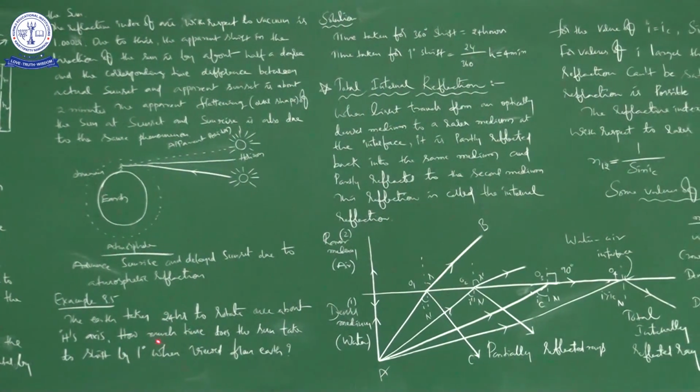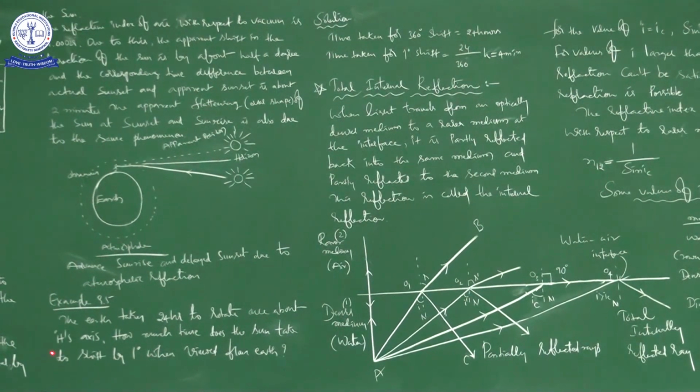How much time does the sun take to shift by 1 degree when viewed from earth? I'll repeat once again. The earth takes 24 hours to rotate once about its axis. How much time, full stop, how much time does the sun take to shift by 1 degree when viewed from earth?